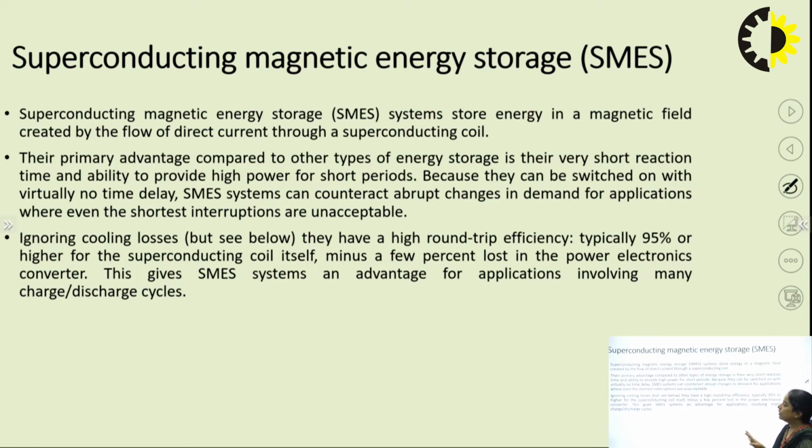So if we ignore the cooling losses, they have a high round trip efficiency, typically 95% or higher for the superconducting coil itself. So 95% efficiency will be there with the SMES. This gives the SMES system an advantage for applications involving many charge-discharge cycles.